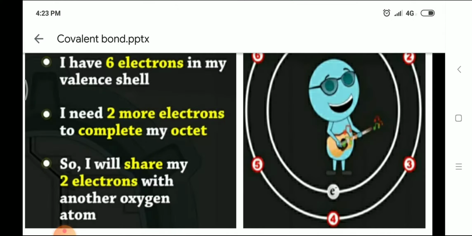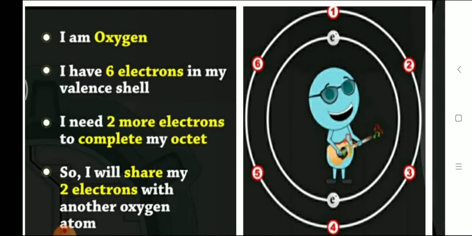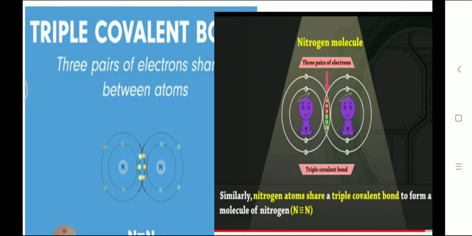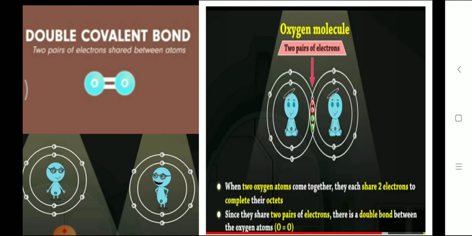Look at this oxygen. How many electrons are here? Oxygen has 6 electrons in the outermost shell, so it wants 2 more electrons for getting stability. Think about 2 oxygen atoms combining to form an oxygen molecule.